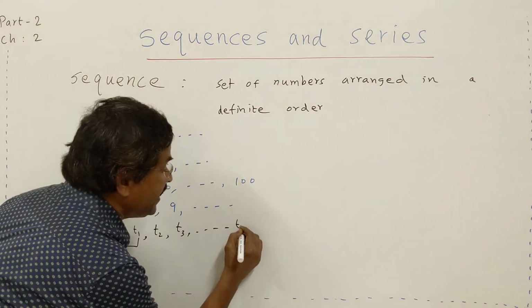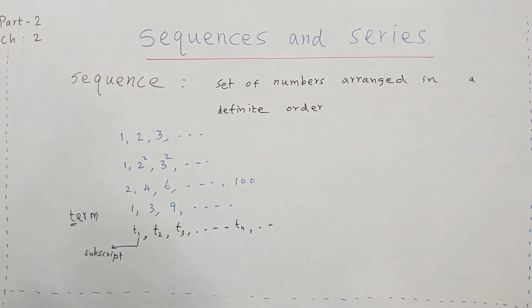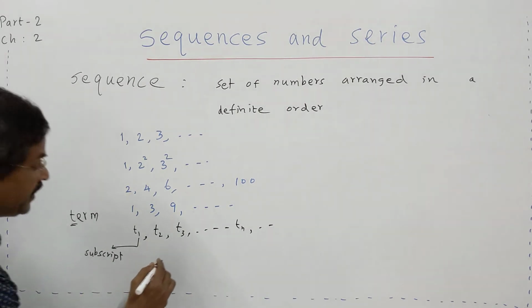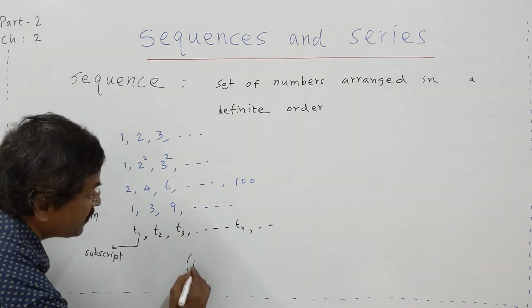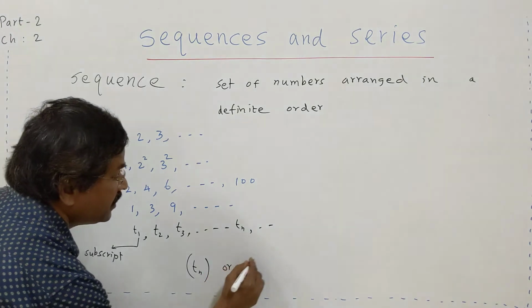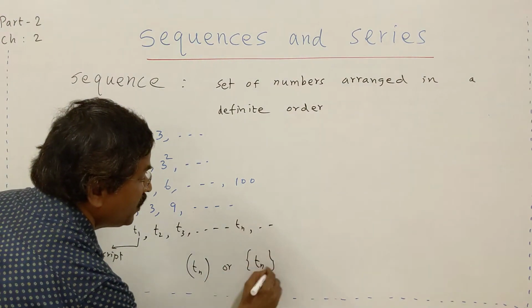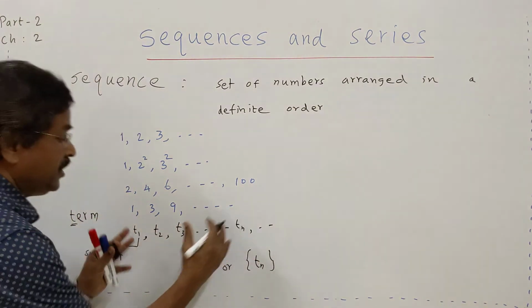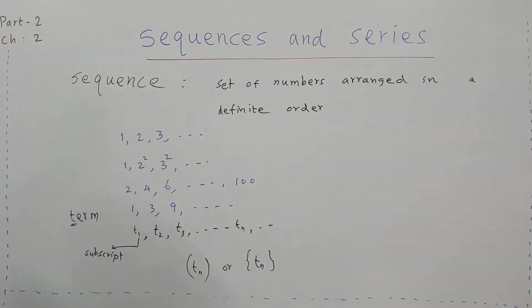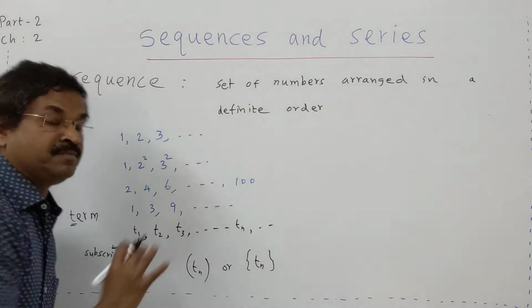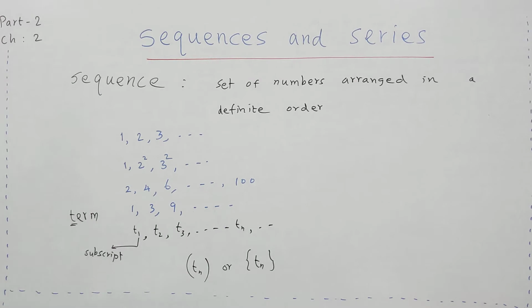And Tn stands for the nth term, which we call the general term. A sequence is written shortly in this manner, as Tn. The complete sequence is written like this. We call this Tn the general term. Note down all these things.